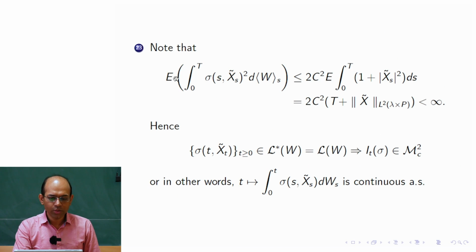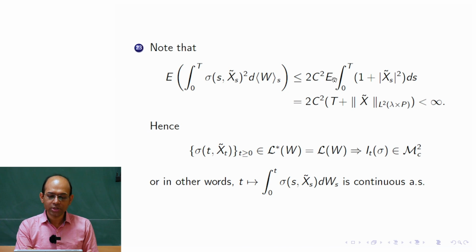So what we do is that we note that the expectation of integration 0 to capital T sigma(s, X tilde_s) whole square, the quadratic variation of Brownian motion, that is ds actually. So I am writing it this way. So it is less than or equal to, so here we are using the at most linear growth property of sigma. So then I would get 1 plus mod X whole square, but then I would write down 2, I'd like to take the square inside, so I'll get 2 here.